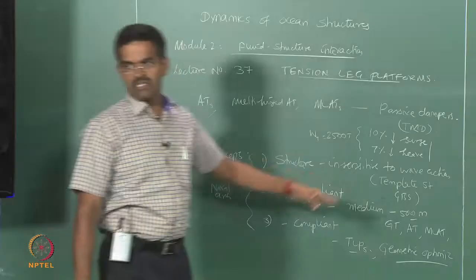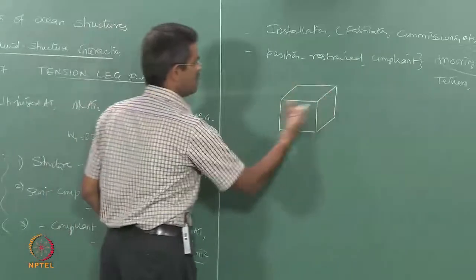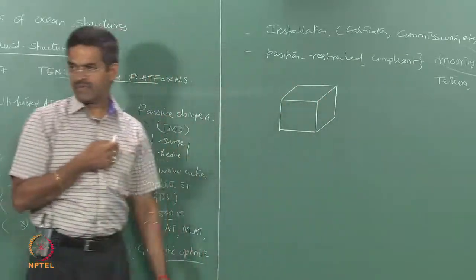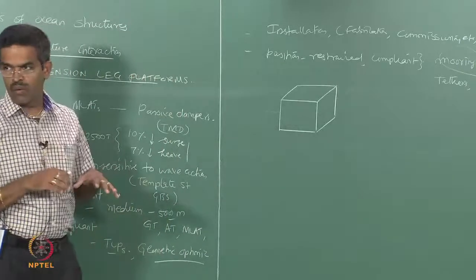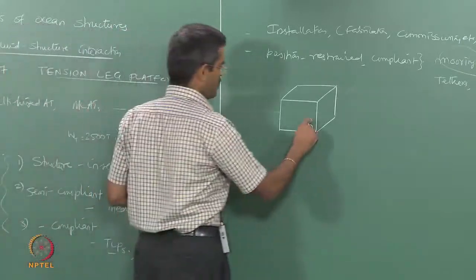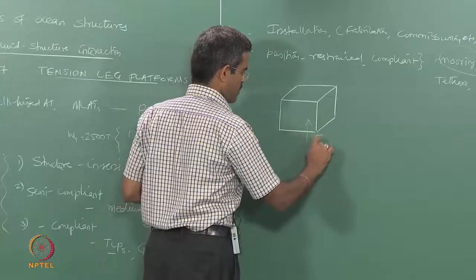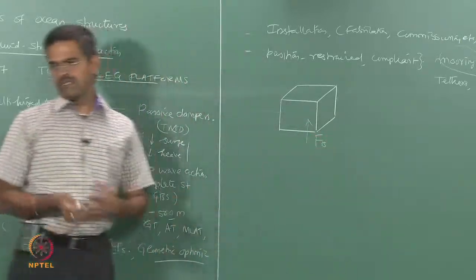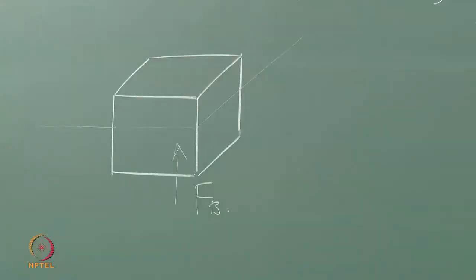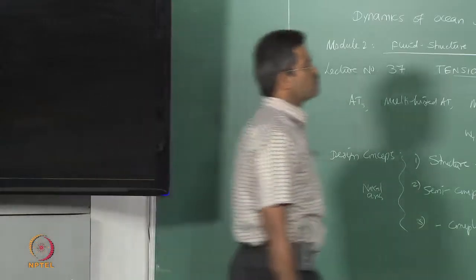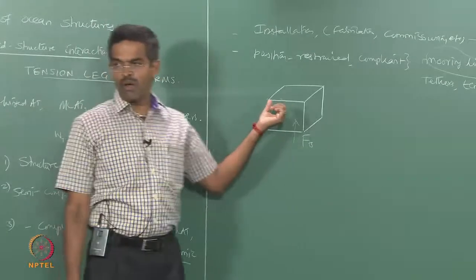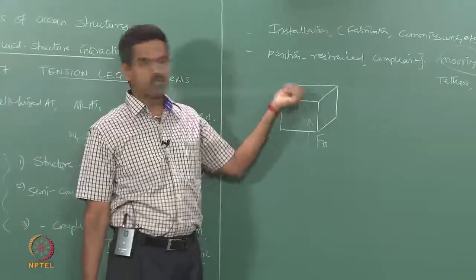The moment I say partial submergence, the volume of immersion or wetted surface area will play a role, which we all know by Archimedes principle. This will apply a vertical force which we call the buoyancy force. Buoyancy force is proportional to the submerged volume of the members. Now we know that this cannot be a solid block, because I have to have a lot of operational features on the top.